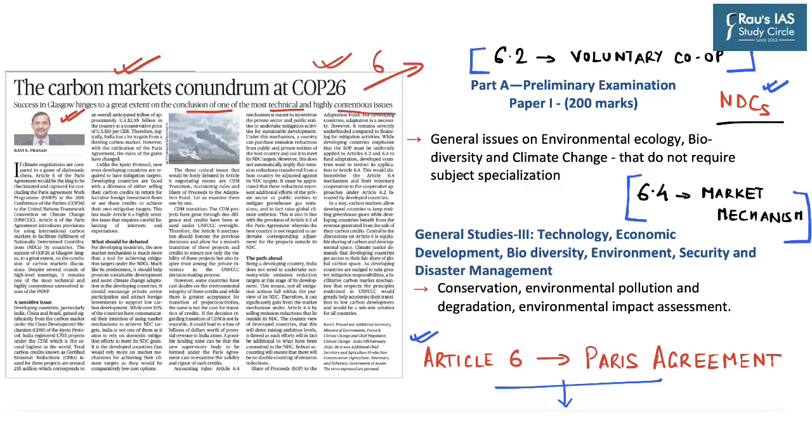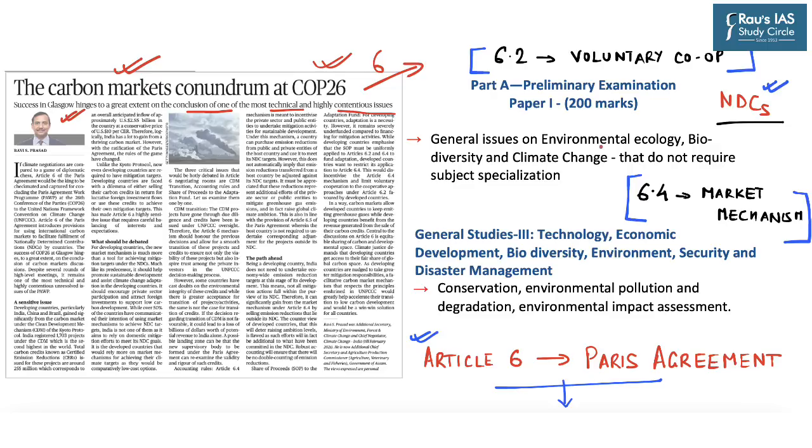So, this article highlights the constraints with respect to the understanding of developed countries and also the demands for carbon space by the developing countries under the Paris Agreement. And further, this article also says that in order to achieve a smooth transition, it is necessary to sort out the differences between the developed and developing countries with respect to achieving their emission targets. So this article becomes important both from our prelims perspective and also from the perspective of the mains examination.